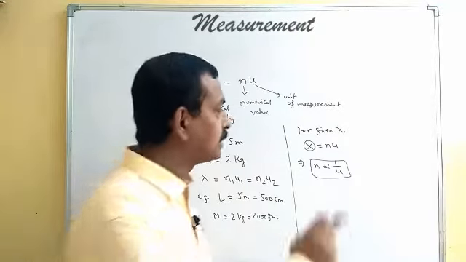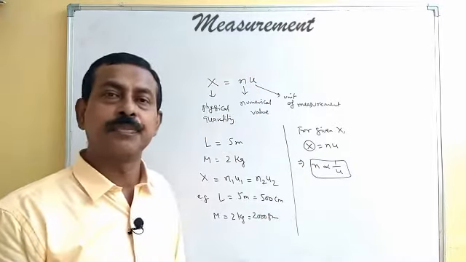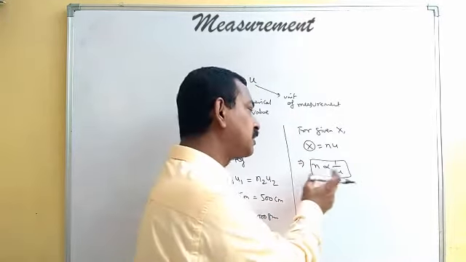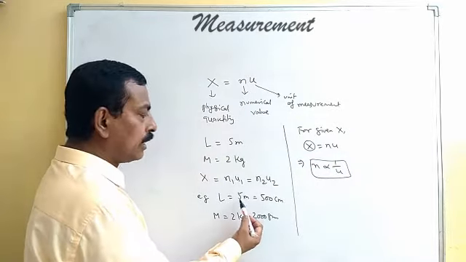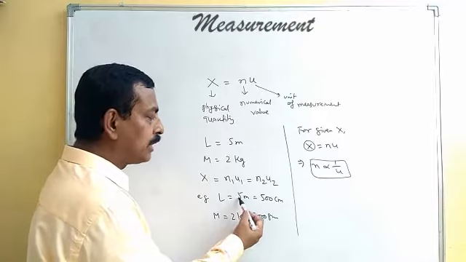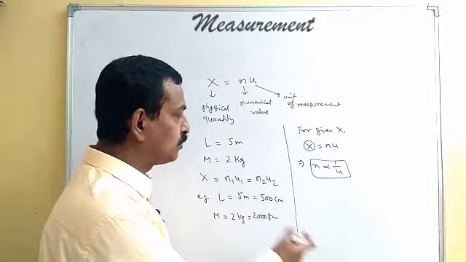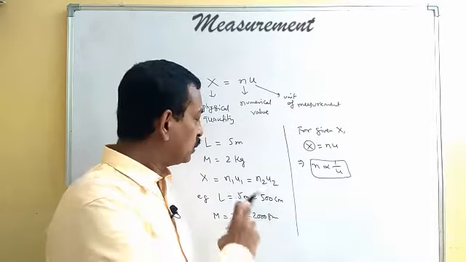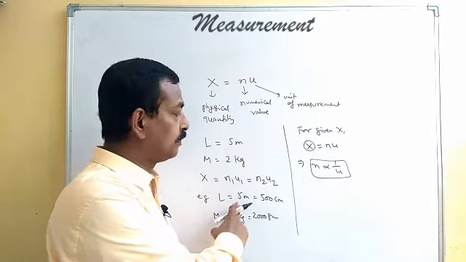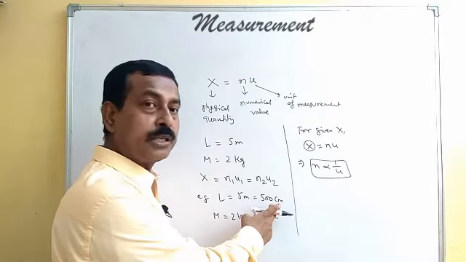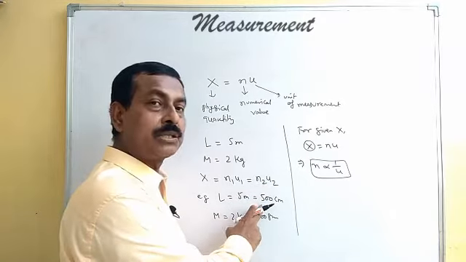So this indicates that if the unit is small, numerical value will be large. And if the unit is large, the numerical value will be small. This you can see here. If we have length measured as 5 meter and expressed also as 500 centimeter, so meter is the bigger unit, so the numerical value is small, 5. Centimeter is a smaller unit in terms of the meter, so here the numerical value is large.